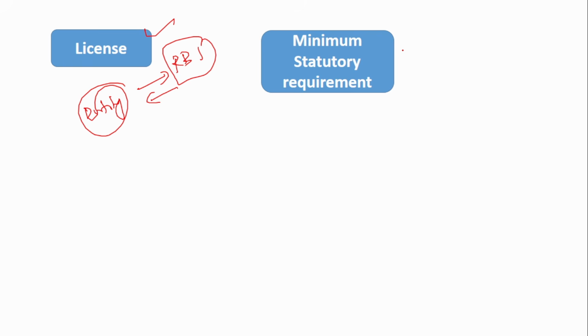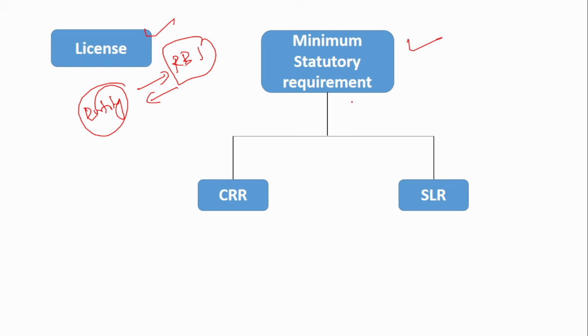Similarly, RBI also sets the minimum statutory requirements, like CRR, that is cash reserve ratio, and SLR, that is statutory liquidity ratio. A percentage of the deposits has to be maintained in the form of cash, and a percentage of deposits has to be maintained in the form of cash or gold or government securities. All this is set by the Reserve Bank of India, and the value also keeps changing, and that is also set by the Reserve Bank of India.